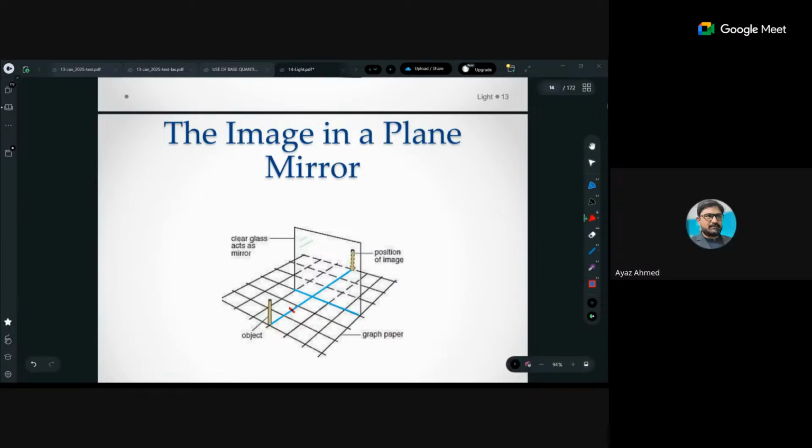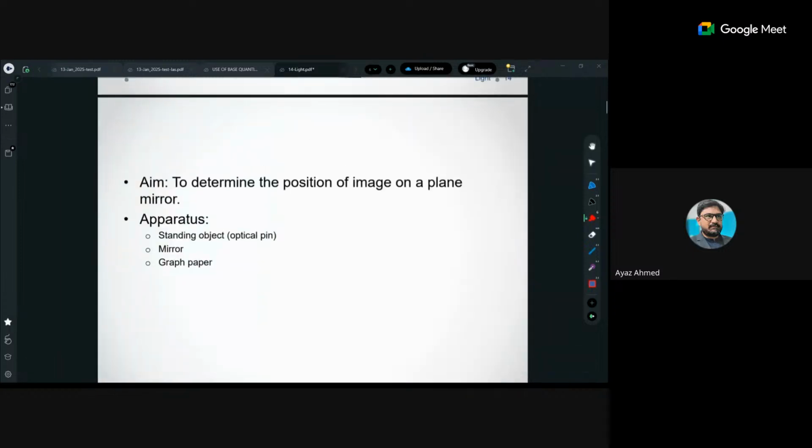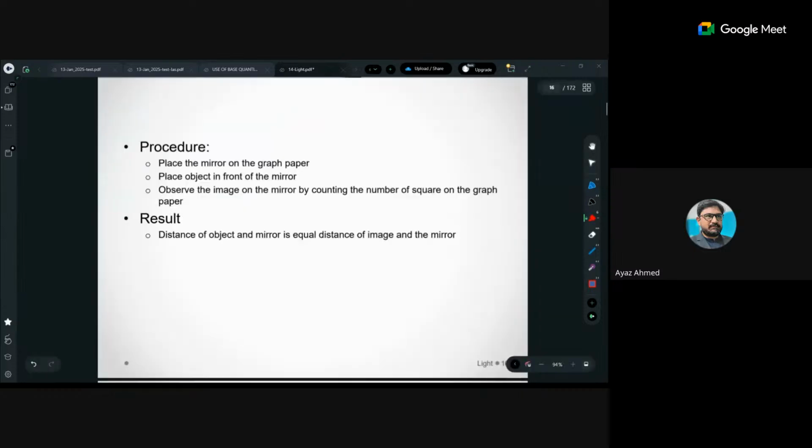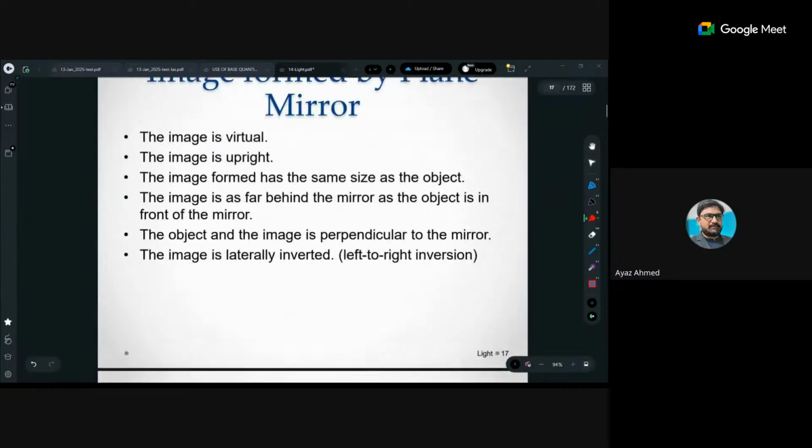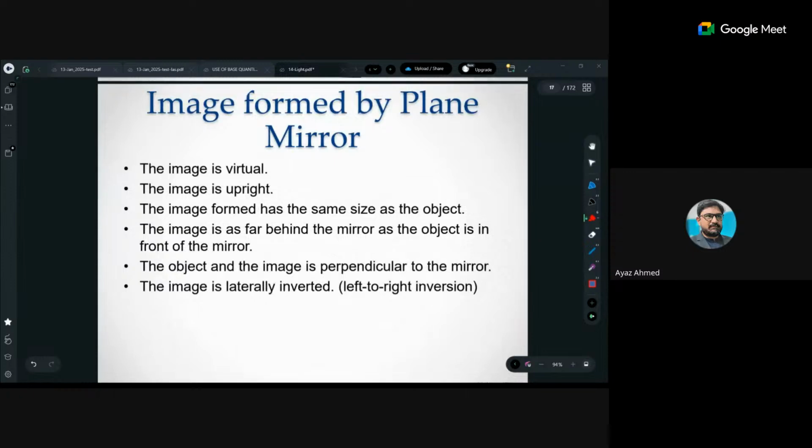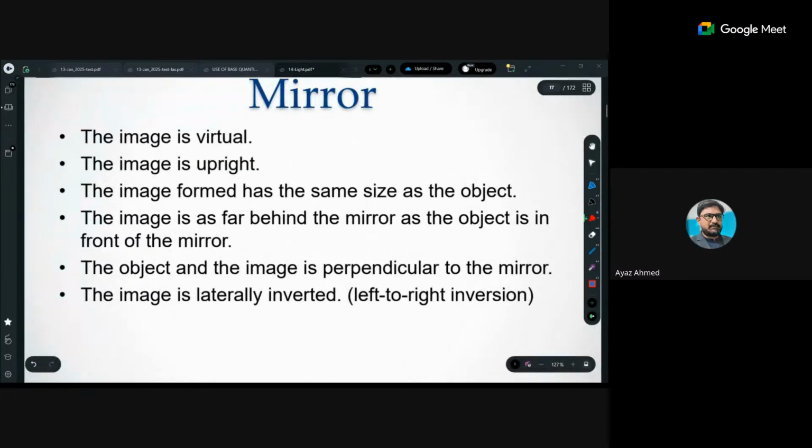So the properties of image and object can be observed from here, right? The image which is formed from a plane mirror is always virtual. Please, it is asked in exam. पूछता है, यही question पूछता है. And what is the other property of the image? It is upright, and it is of the same size as that of the object. It is behind the mirror, where the object is in front of the mirror.